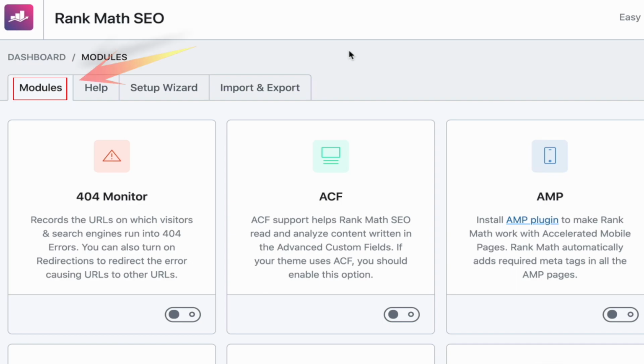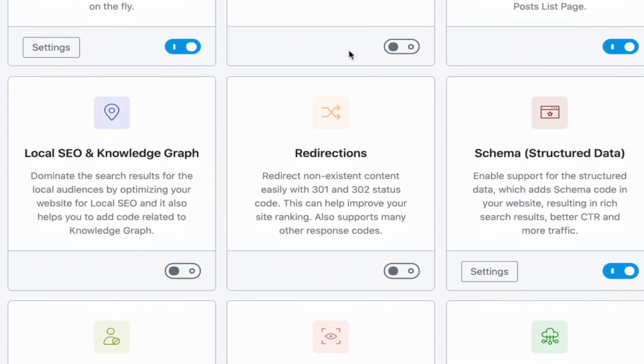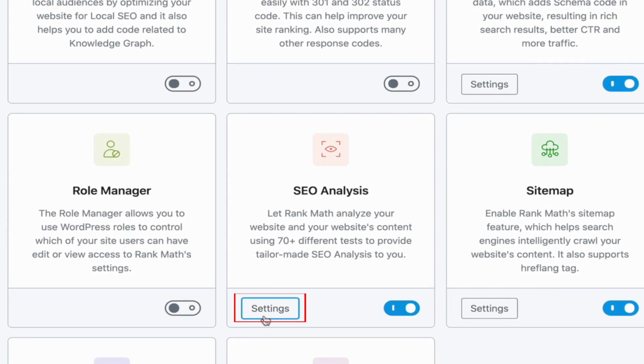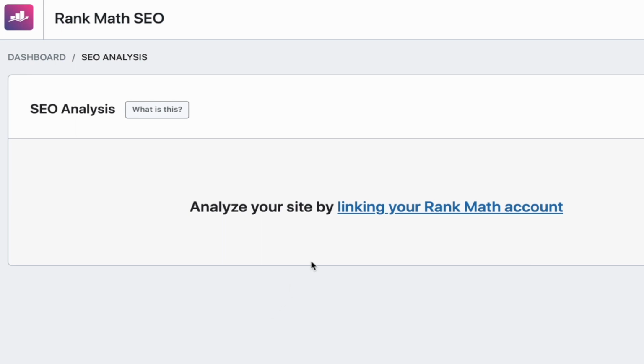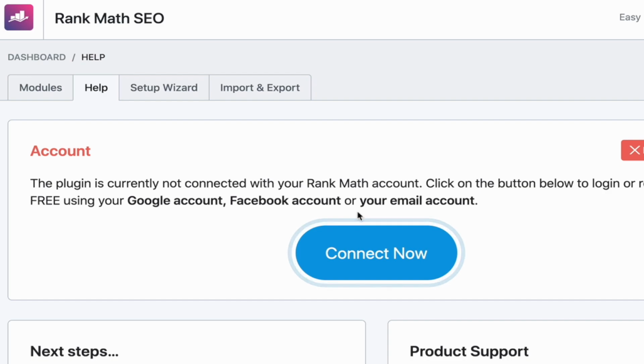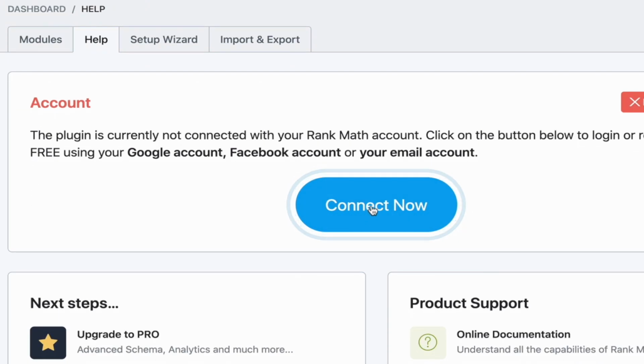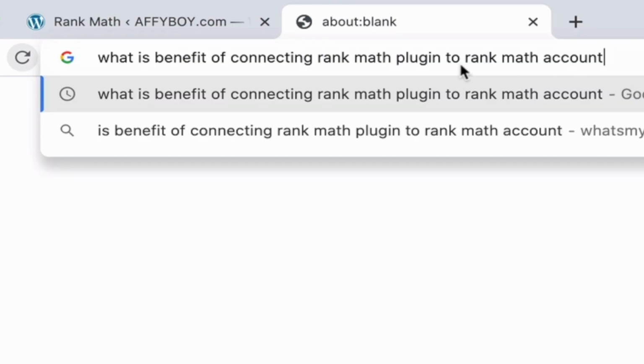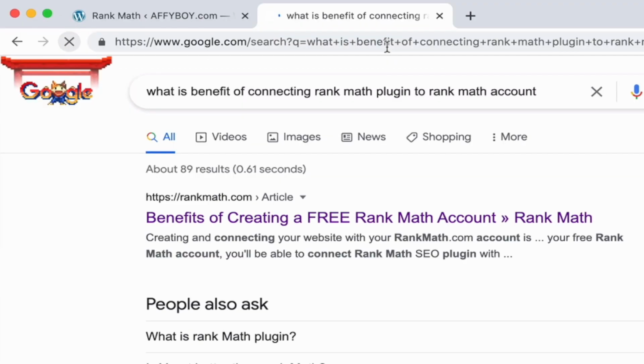So from the dashboard, click into the modules tab and then scroll down and you'll see the SEO analysis down here. Click that on, click on the settings, and now what we can do is link our account with Rank Math. Click on the Connect Now button. Now, of course, you need to have a Rank Math account at this point. So what's the benefit of doing this? Well, I thought the same thing. So I went into Google and I plugged it in and see what I got.